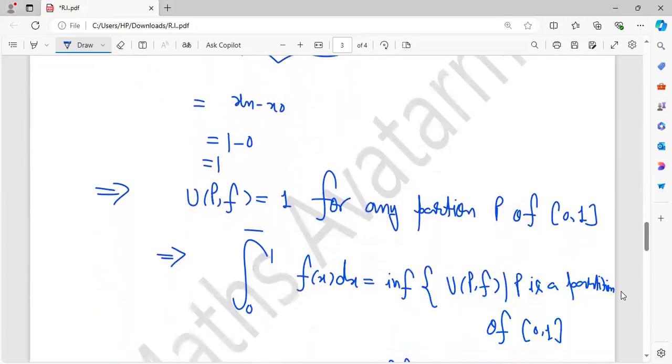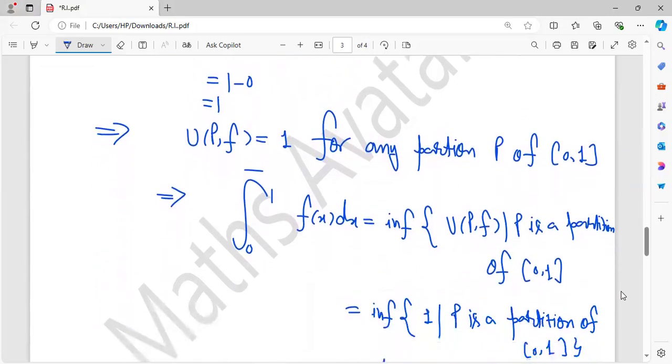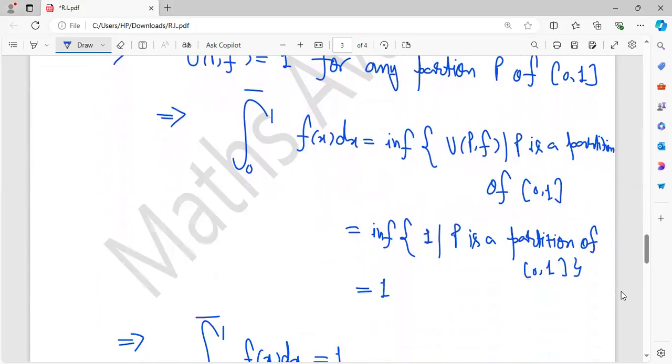So the upper integral will be the infimum of U(P, f). Because U(P, f) is 1 for any partition, the infimum will be 1. So it means the upper integral is 1.